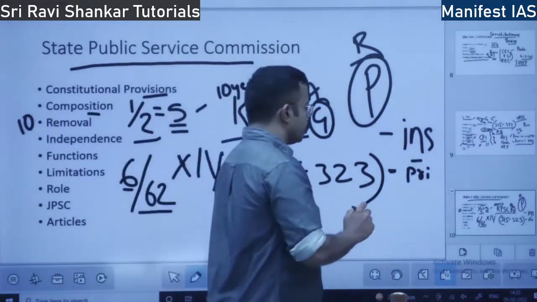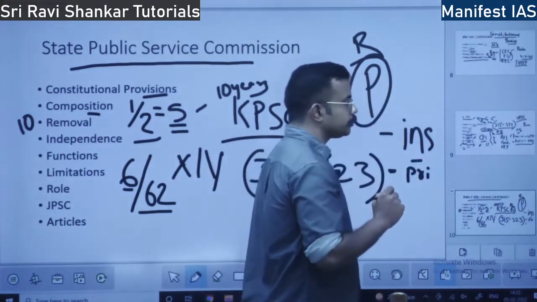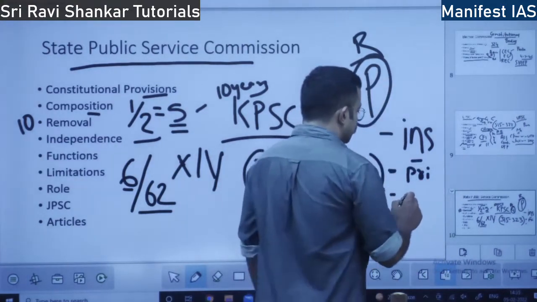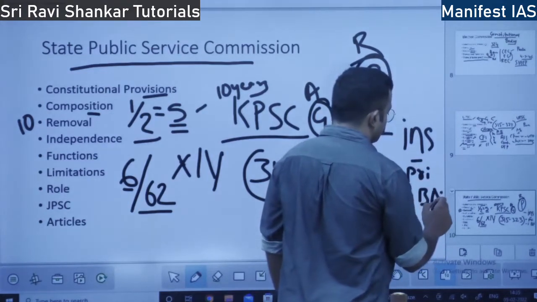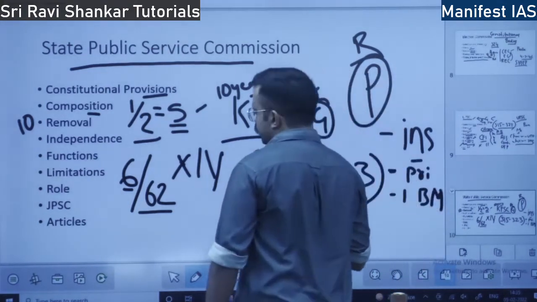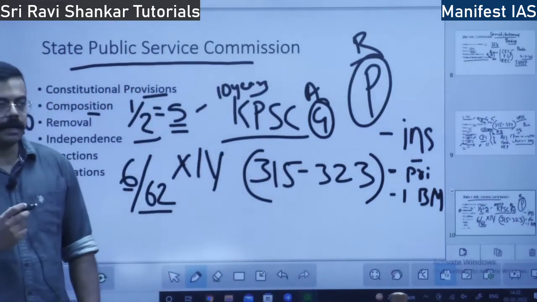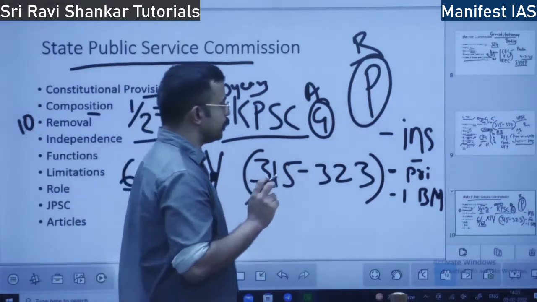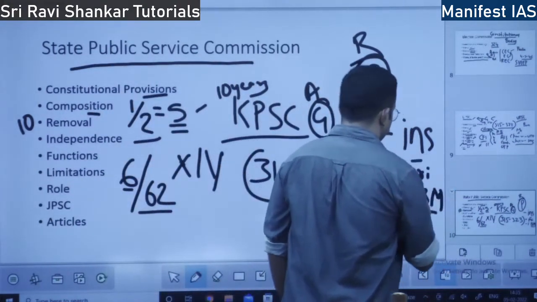And one more condition is there. What is that? By infirmity of body or mind, if there is a physical defect or any mental defect, then also that person can be removed from office.